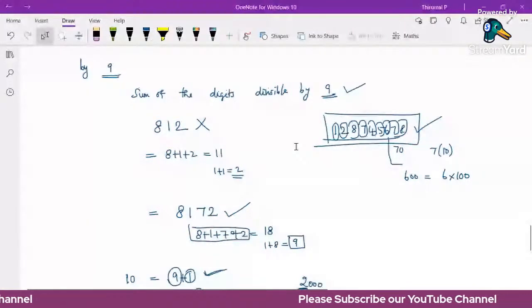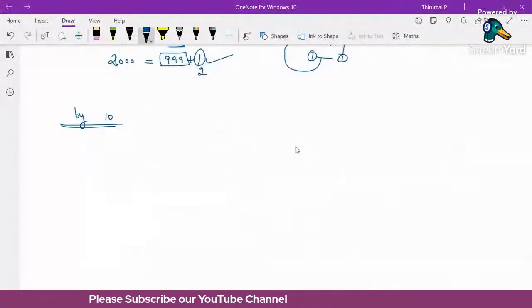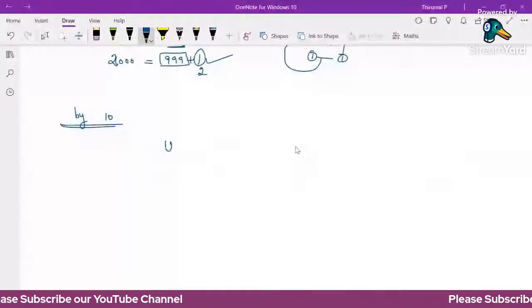Okay. Next, divisibility by 10. A given integer is divisible by 10 if the unit digit is 0.